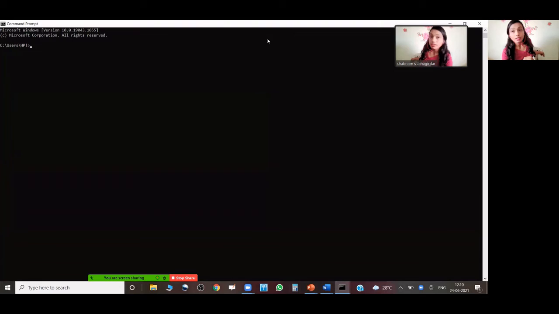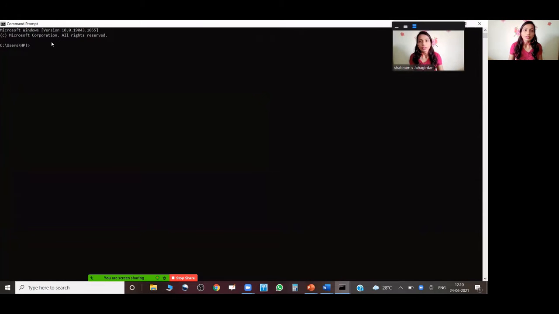Can anyone tell how to execute a program via command prompt? See, what you usually do is use Turbo C: you copy and paste the program and run it. But in command prompt, we have to install a C compiler, then go to that directory. To go to that directory, we use CD and then specify the location. Then we use the CC command and execute. That we'll be studying today.